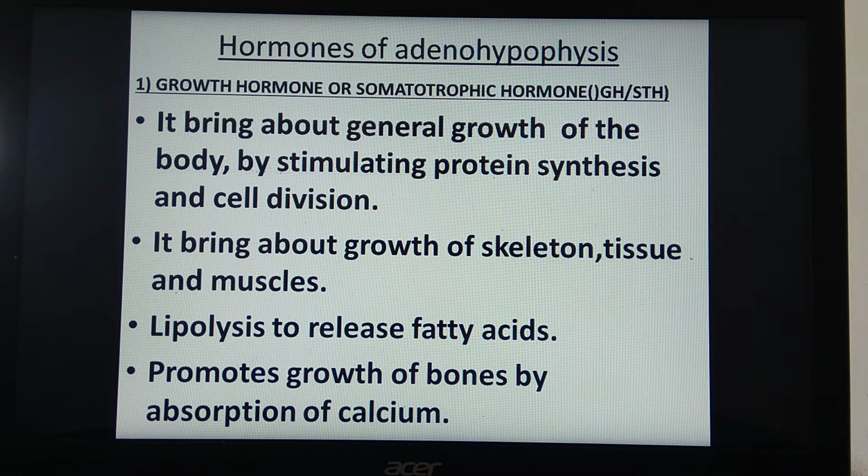Third function is lipolysis to release fatty acids. What's the meaning of lipolysis? It is lysis of lipids, or breaking of lipids so that fatty acids will be released. It also promotes growth of bones by absorption of calcium. So whatever factors are responsible for growth of the body, they get stimulated by growth hormone. So overall growth of the body takes place because of this growth hormone.